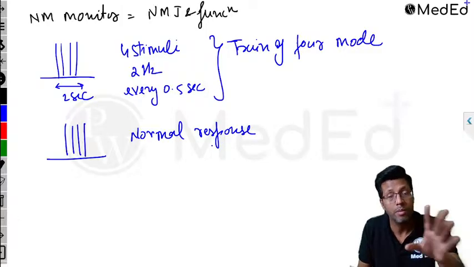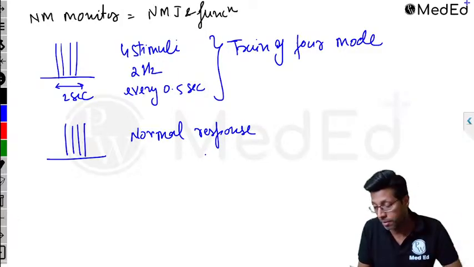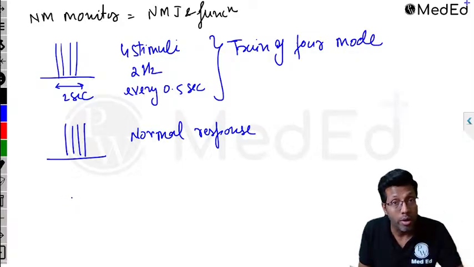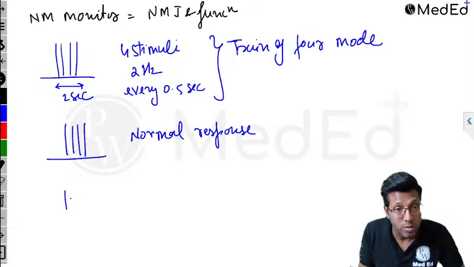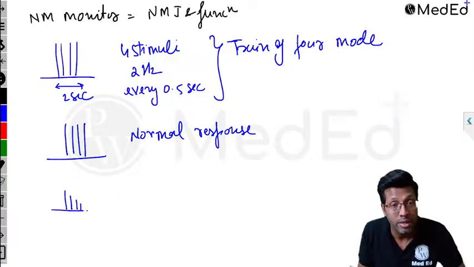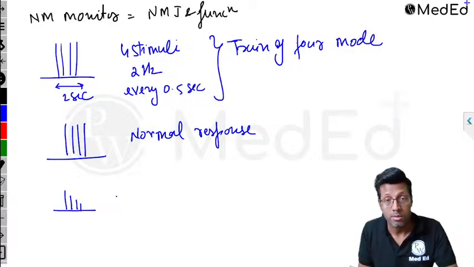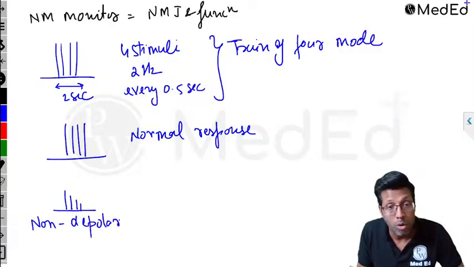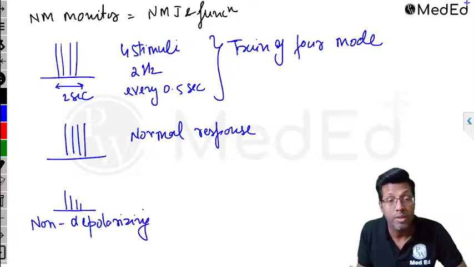What stimulus you gave, the same response you got. Complete, we don't get anything. If there's partial, in that case, if it is with a non-depolarizing, you will get to see 1, 2, 3, and 4. You don't need to know why this happens. It's to do with the amount of acetylcholine which gets released, but it is postgraduate level. You are not supposed to know why you get this. But this is what is seen in non-depolarizing. In non-depolarizing block, this is what you will see.